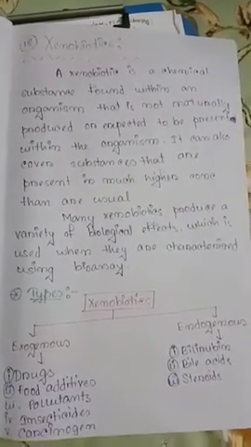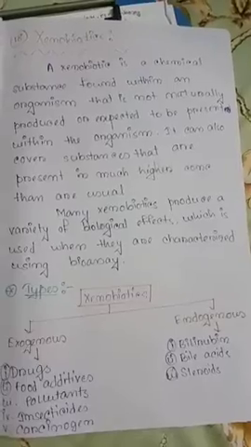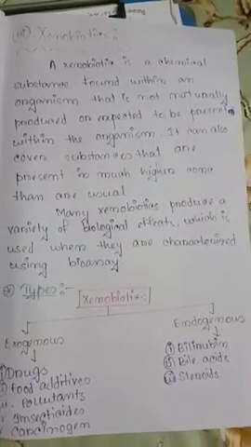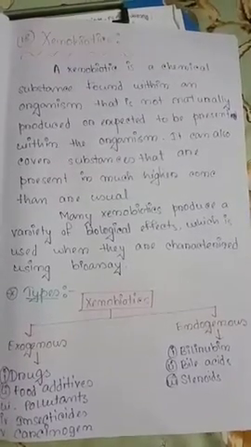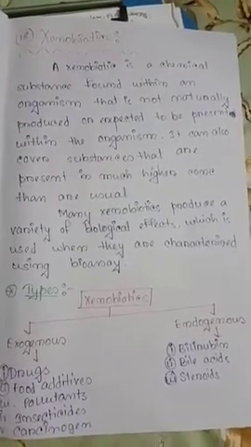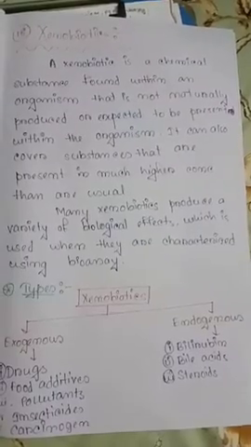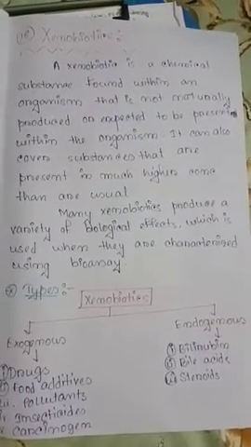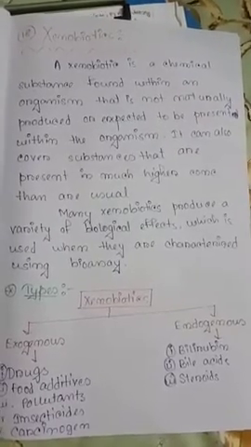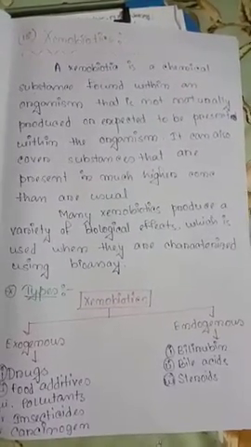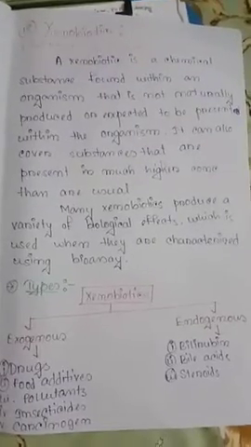Today's topic is xenobiotics. A xenobiotic is a chemical substance found within an organism that is not naturally produced or expected to be present within the organism. That means a xenobiotic is a chemical compound present in the organism, but it should not be.